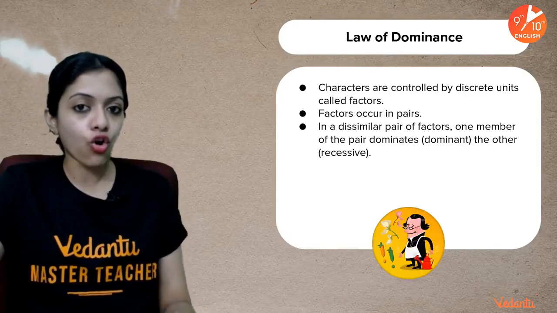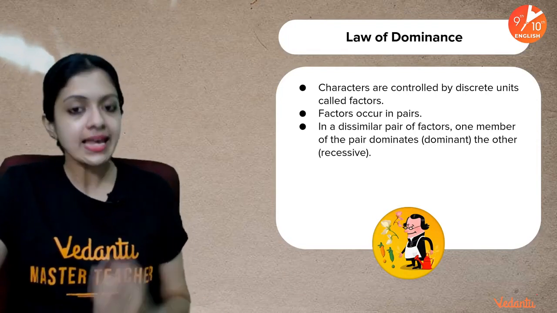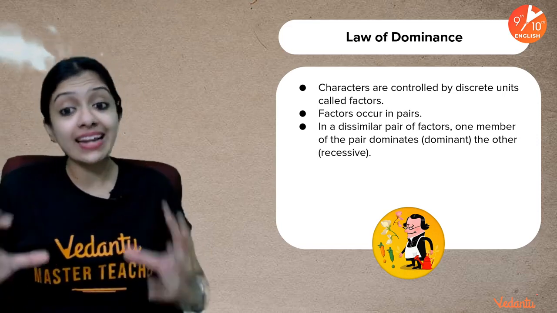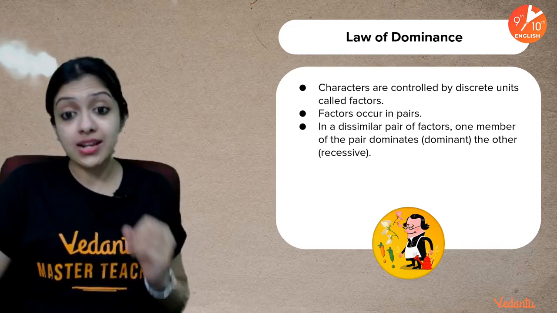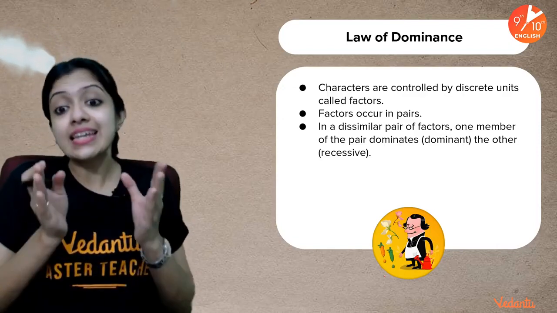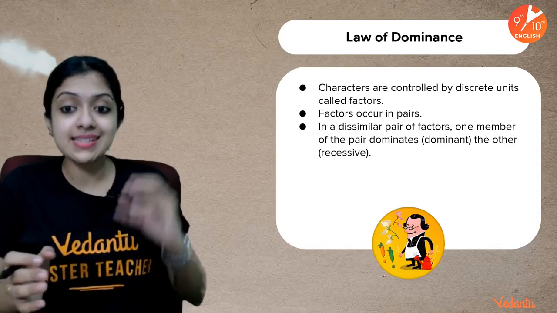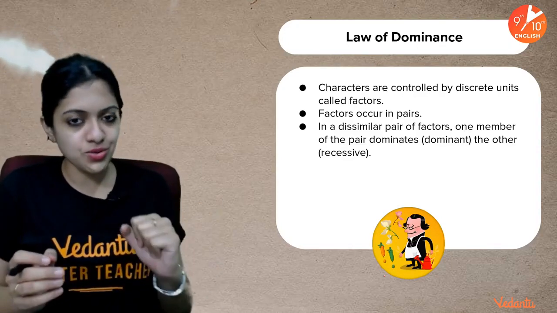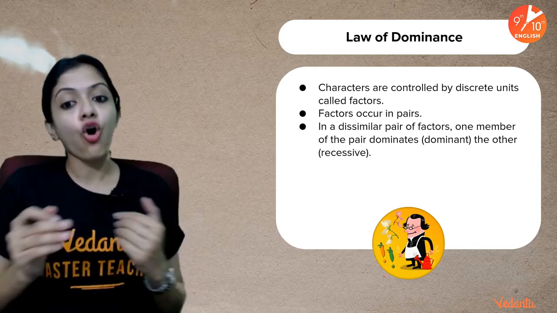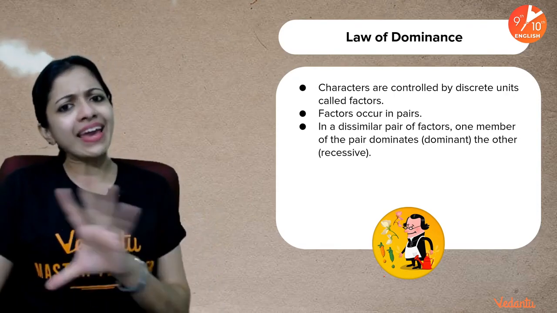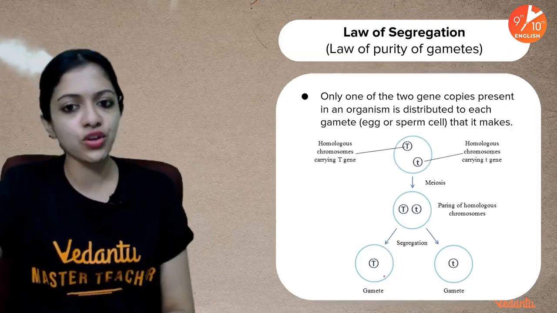Okay, so this is about Mendel's monohybrid cross, and based on his observations in the monohybrid cross, Mendel came up with a couple of inheritance theories. The first one is what we call the law of dominance, by which Mendel says that characters are controlled by discrete units called factors. Factors always occur in pairs, and in a dissimilar pair of factors, one member of the pair dominates the other. This is exactly what I told you sometime back also. This was Mendel's hypothesis. This is what he meant by law of dominance. Just remember any of the examples we have discussed until now, children. I think tallness and dwarfness is easiest for you to remember.